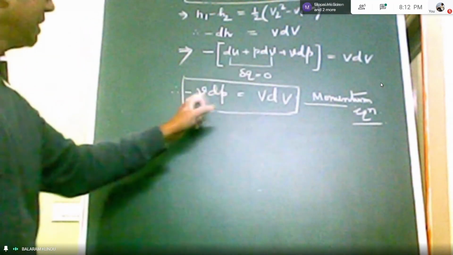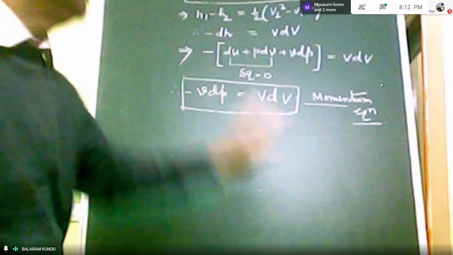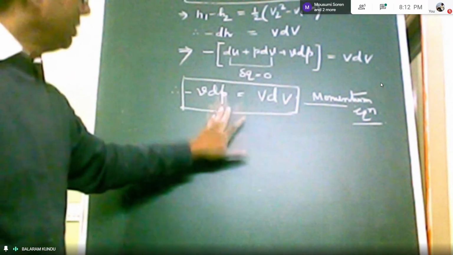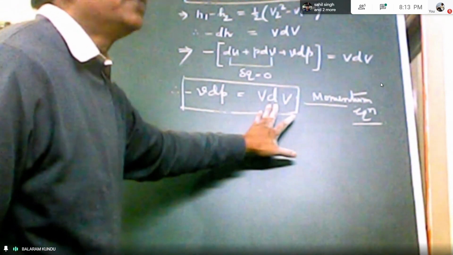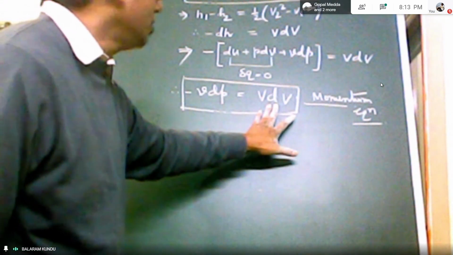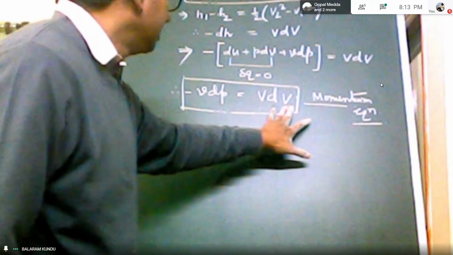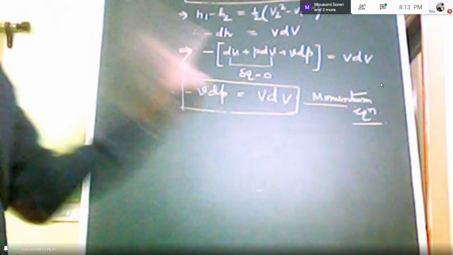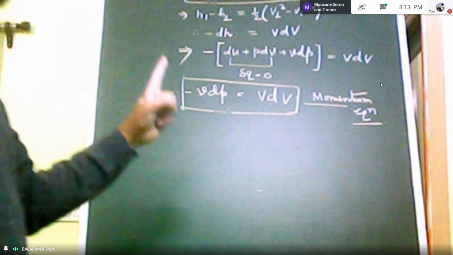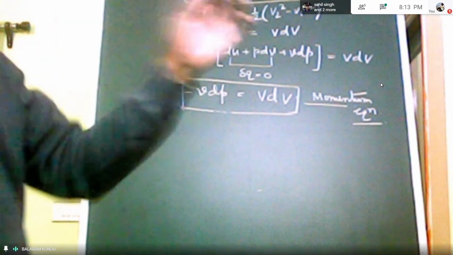So because V and P relationship is required to integrate this momentum equation in order to obtain the velocity of steam, velocity of fluid in the nozzle. Okay, so only we can do the integration if P and V, if the expansion process is known.